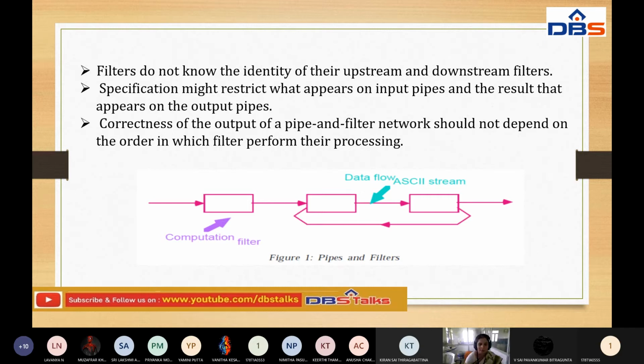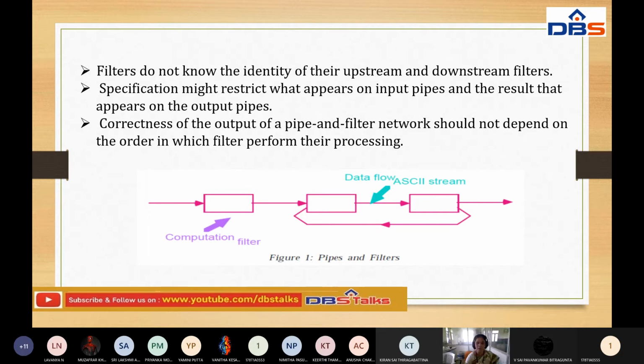Specifications must restrict what appears on input pipes and the result that appears on the output pipes. The main things here are the input and the output: the specification restricts what appears on the input pipes, and the result appears on the output pipes.